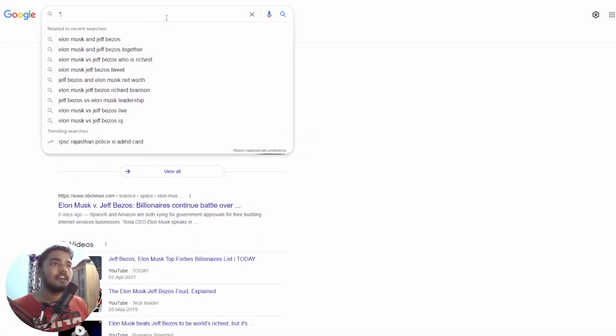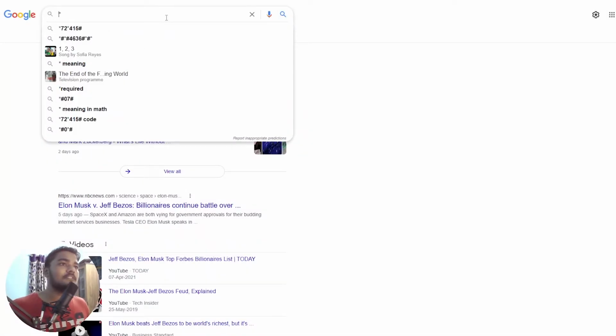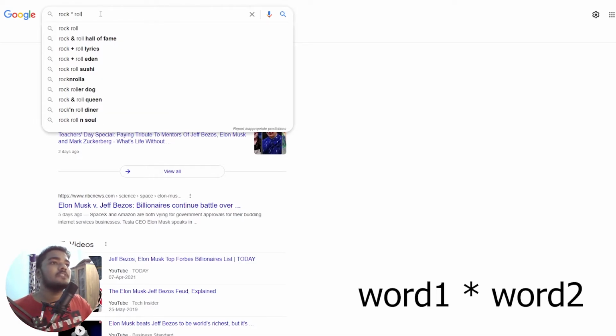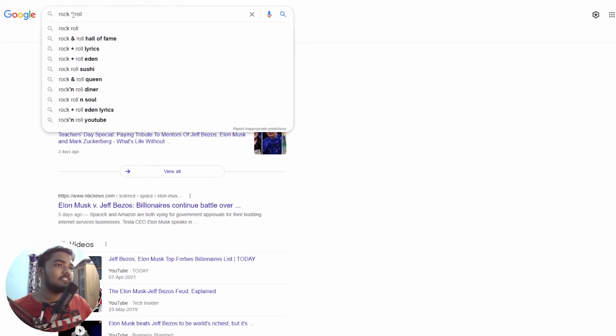This is just this asterisk mark, star, whatever. So what this does is that, for example, there are words like rock and there are words like roll, and within rock and roll there can be anything. Some people write n, some can do and, some can do this ampersand and whatnot, but when you use asterisk, that means that within these two words, whatever is there, it will give you all of it.